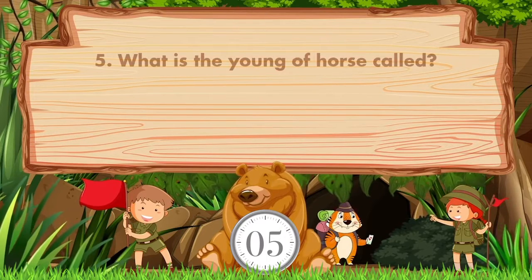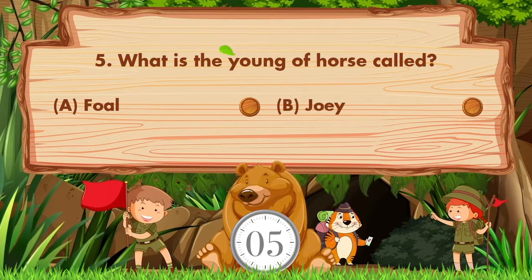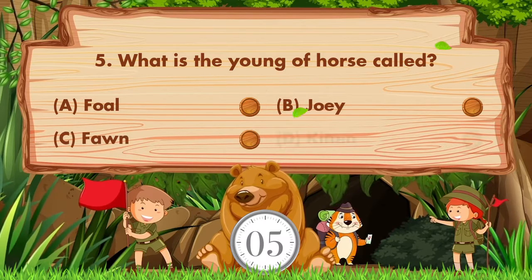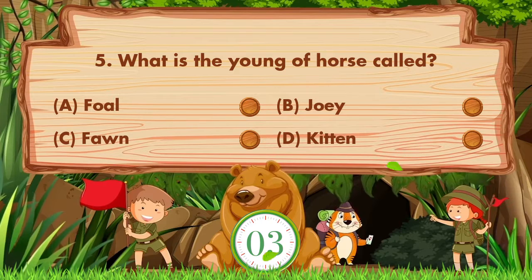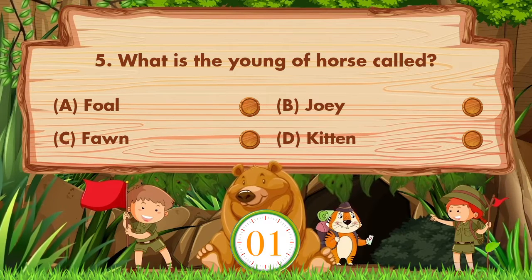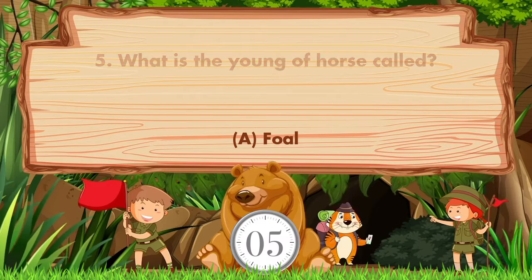What is the young of horse called? Option is A. Foal, B. Joey, C. Fawn, D. Kitten. Answer is option A. Foal.